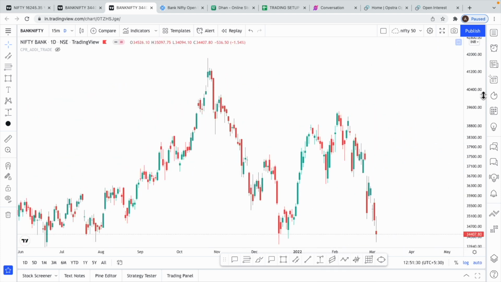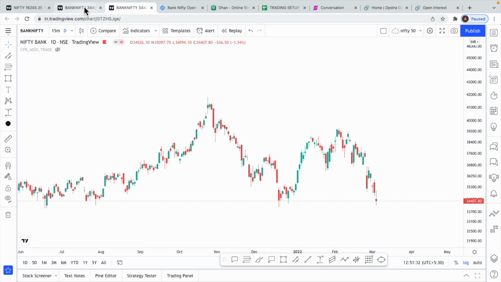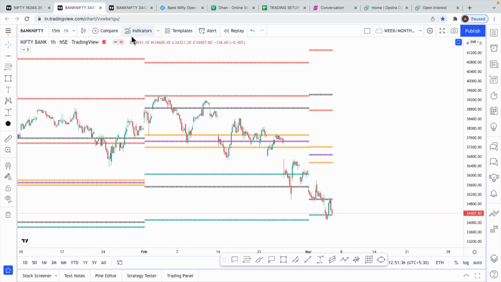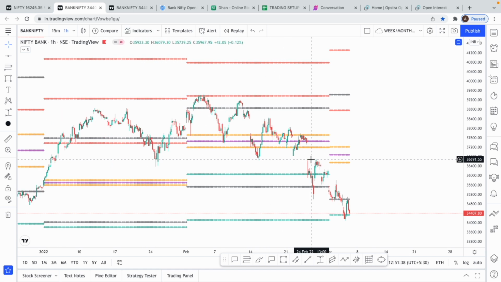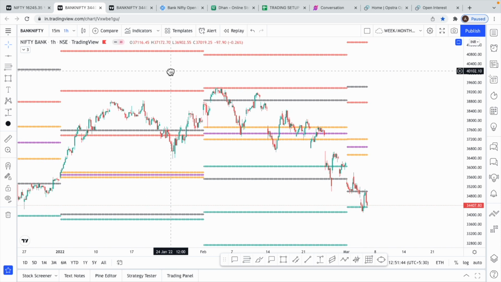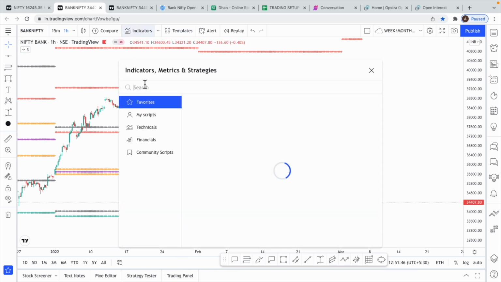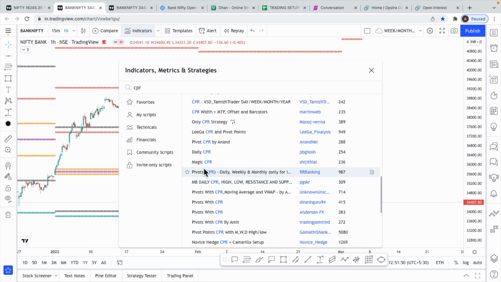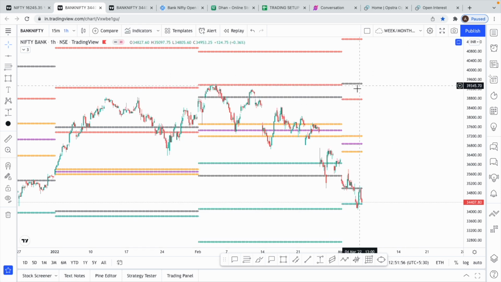See, before we see the daily chart, another thing that I want to show you is this is the monthly CPR that I've plotted. Now how you get this monthly, not the daily CPR that we use, monthly CPR. Right, on monthly basis we see this. Now how we get this is you'll have to go to indicators, type CPR. There are many indicators which give, like, see for example over here something called RBI banking which gives daily, monthly. So use such things, and I've filtered out only the monthly.